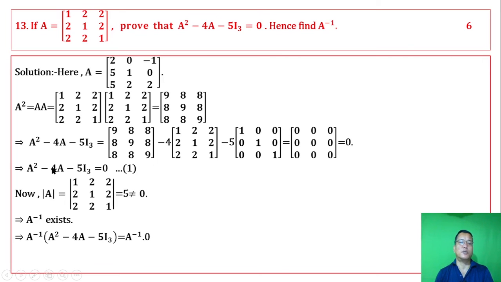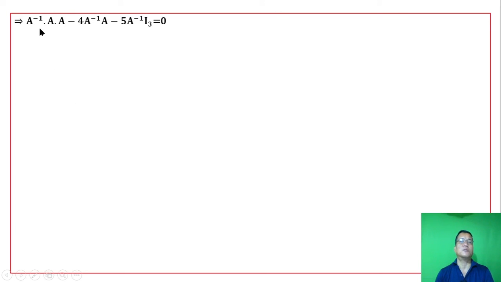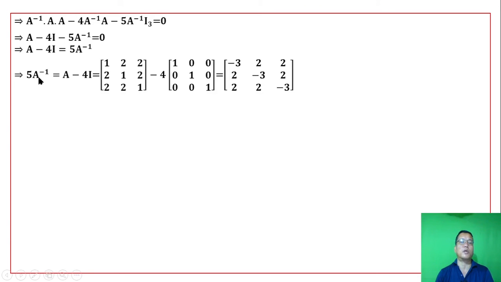Multiply equation 1 on both sides by A inverse. A inverse times A times A, minus 4 times A inverse times A, minus 5 times A inverse times I equals 0. A inverse times A is I. So A minus 4I minus 5 A inverse equals 0. Therefore 5 A inverse equals A minus 4I. Multiplying by the scalar 1 by 5, we get A inverse.